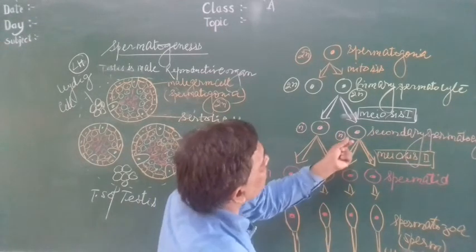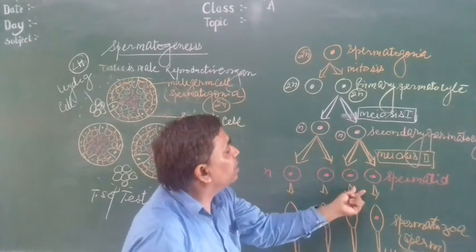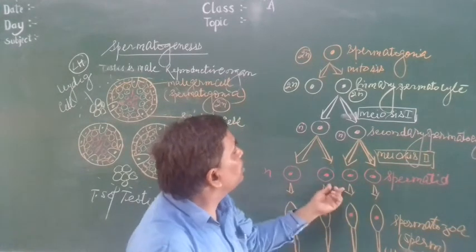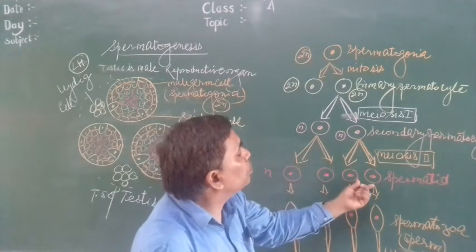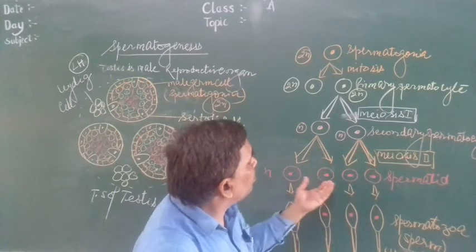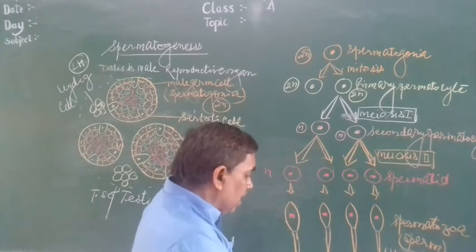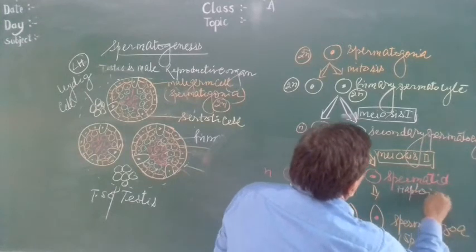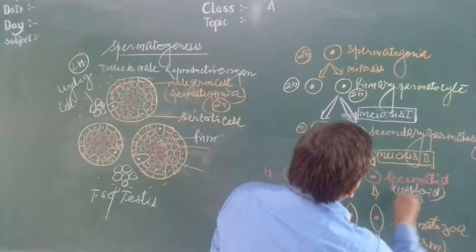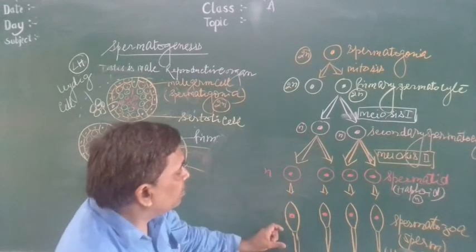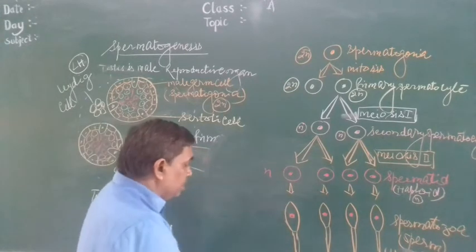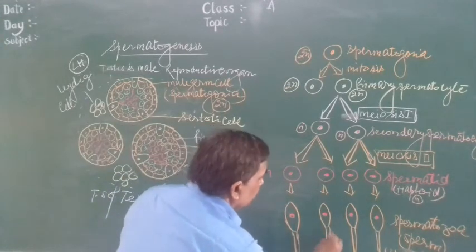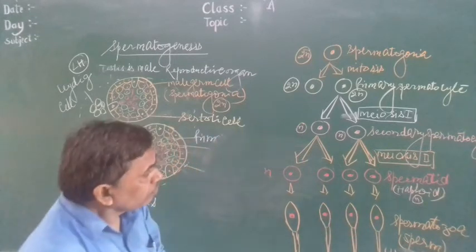The secondary spermatocyte undergoes meiosis second, producing spermatids, each producing 2, then 4 spermatids, and the 4 spermatids are haploid, young. This undergoes spermiogenesis, meaning metamorphosis, and forms spermatozoa.